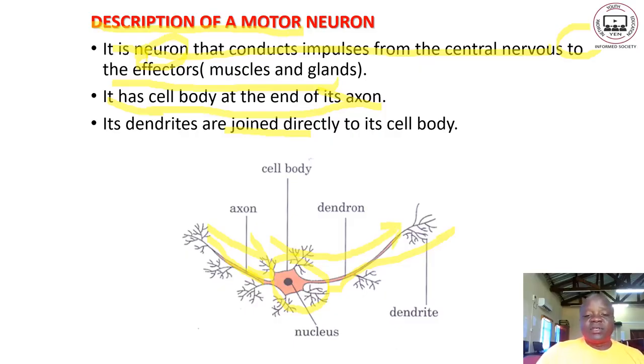The main function of the relay neuron, to relay means to connect. So this one acts as a bridge between the motor and the sensory neuron. The main function of the intermediate neuron or relay neuron is to connect the sensory and the motor neuron. Let us go to the next page.